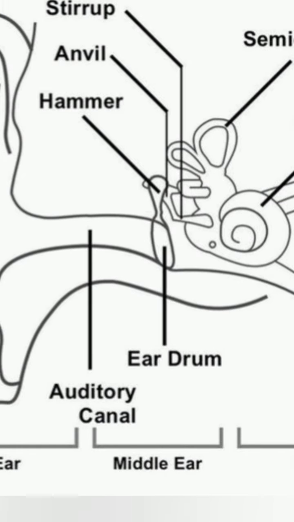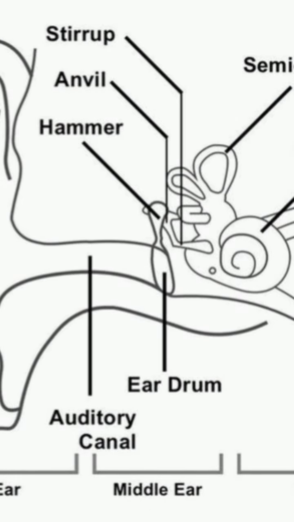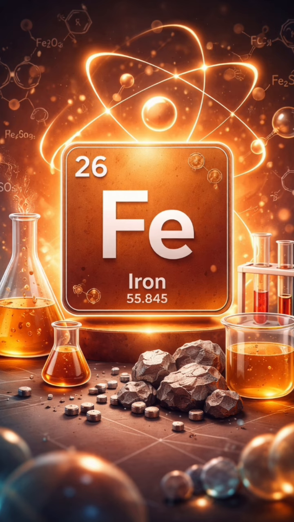Next, how many bones do we have in an ear? And the answer is 3. Next, what is the chemical element with the symbol Fe? And the answer is iron.